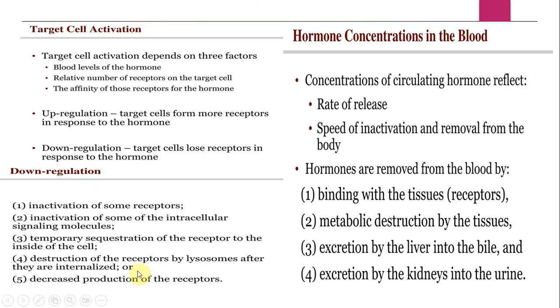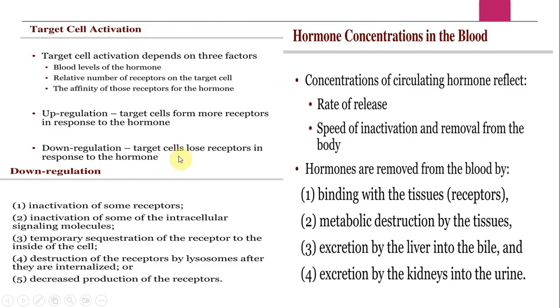So when you look over here, upregulation is when target cells form more receptors in response to the hormones, right? Downregulation is basically when target cells lose receptors. Naturally, when there are no receptors, the hormones are not going to bind and none of the functions will take place. So they may ask you in your vivas how downregulation takes place.